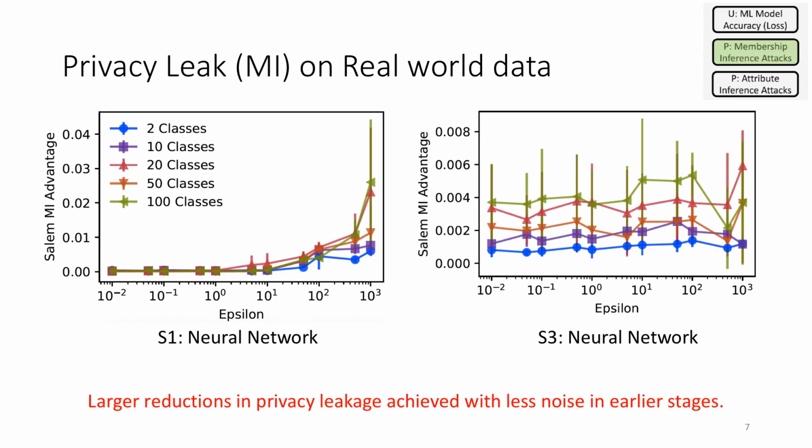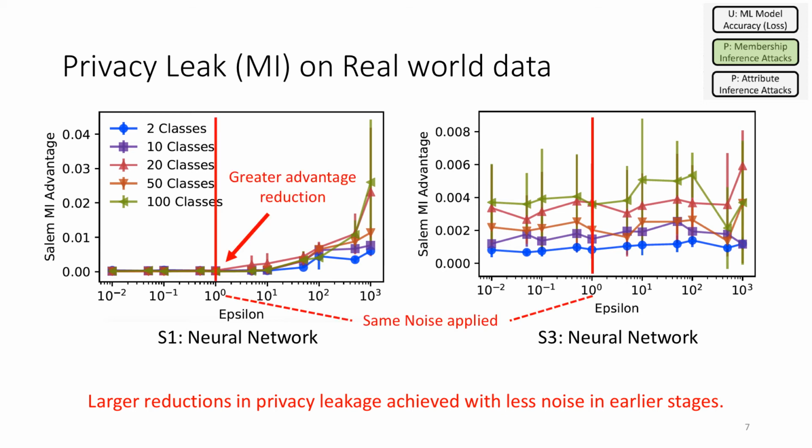Moving on to privacy leakage, specifically membership inference on real-world data. One thing I'll immediately point out is on the vertical axis, we're looking at advantage. Now, I won't go in depth into advantage, but it only considers the advantage gained by having that particular vector within the training dataset versus not having it in the training dataset. And again, with the red lines, we can see that larger reductions in privacy leakage are achieved with less noise when it is applied in early stages.